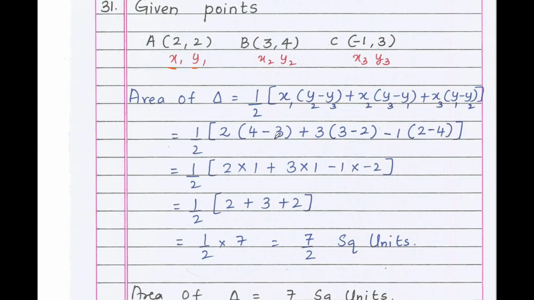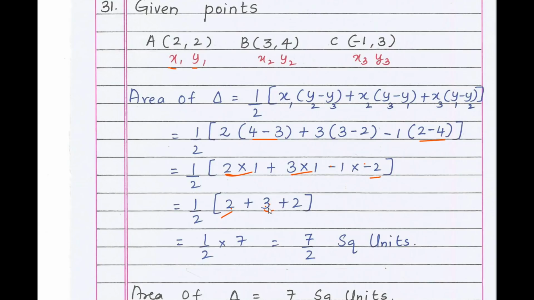Half into 2, 4 minus 3 plus x2 is 3, y3 minus y1 is 3 minus 2, x3 is minus 1, 2 minus 4. 2 into 4 minus 3 is 1, plus 3 into 3 minus 2 is 1, minus 1, 2 minus 4 is minus 2. 2 into 1 is 2. 3 ones are 3. Minus into minus plus, 2 ones are 2.